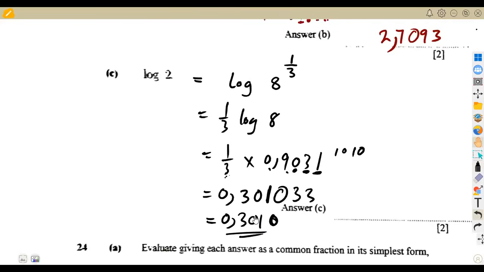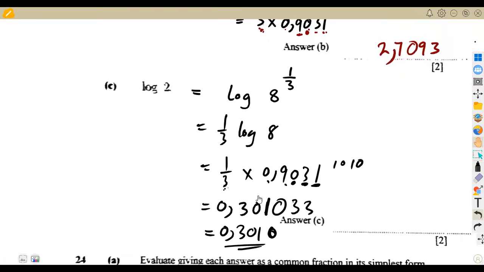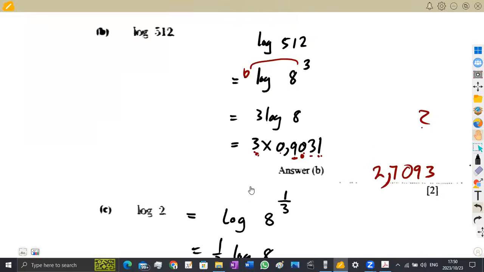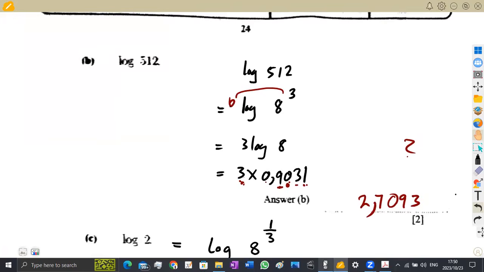These values that we are getting here, guys, they are not like an assumption. These are rounded off figures that you obtain if you use your calculator. We are calculating log 2 right now. If you use your calculator, logarithm of 2, you see the answer 0.301 and so on. These are the answers approximately that we are getting. Even if you had to check here, the logarithm of 512, we get this answer.